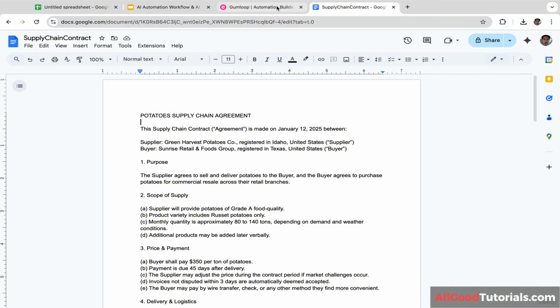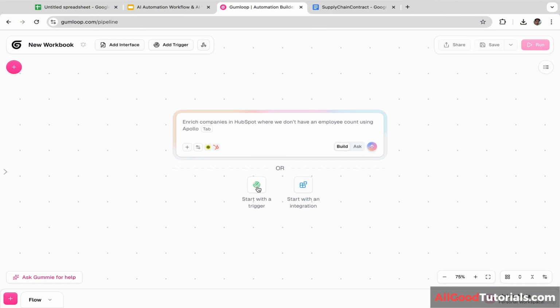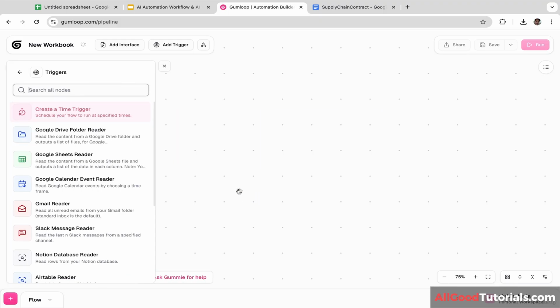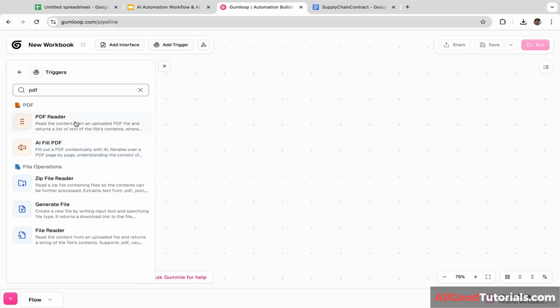Okay, now let's go back to Gumloop. And let's click this start with a trigger. Okay, let's get started guys. Let's type in PDF, and I'm going to select PDF reader.